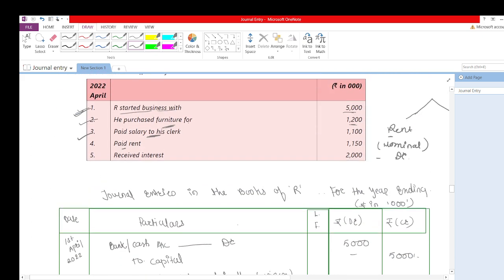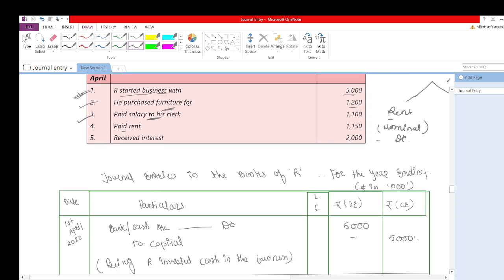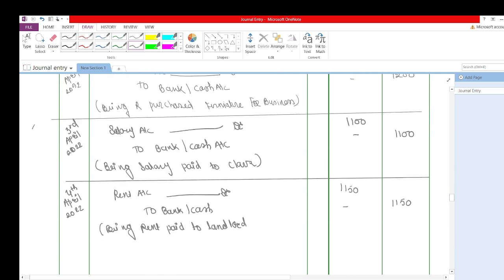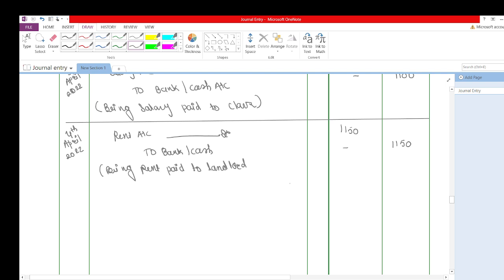They have not mentioned any month. If rent is prepaid, then we'll say they have paid rent for the month of April itself, or we'll write accordingly. Right now I am not writing any month, just for the sake of your knowledge. But if a question comes like this, they'll definitely give which month's rent it will be.